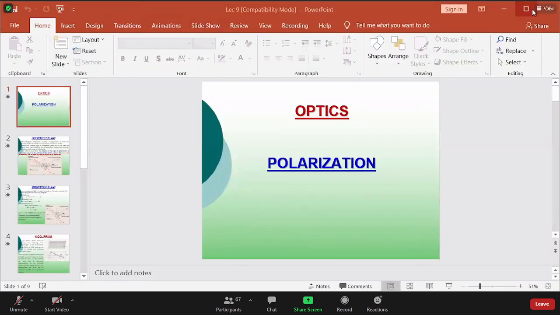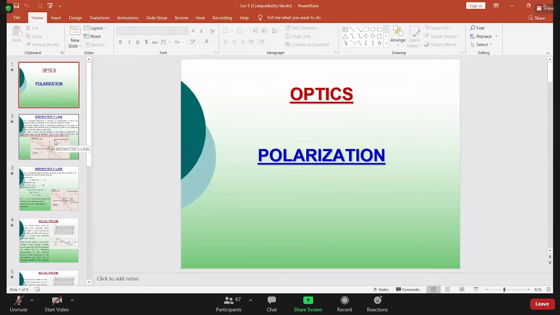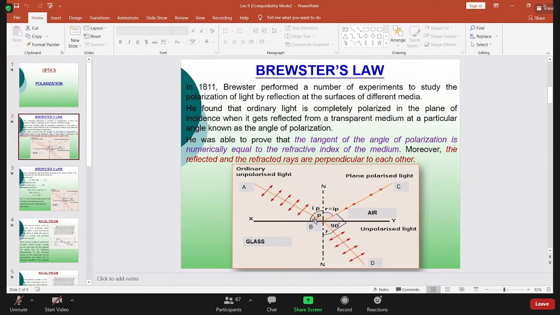I already told you that the angle of incidence is basically the angle of polarization. So here in Brewster's law, at first we have to understand the figure. That's very simple. Ordinary light, and this one is the air medium and this is the glass medium. So ordinary light in the air medium falls on the surface of the glass plate.